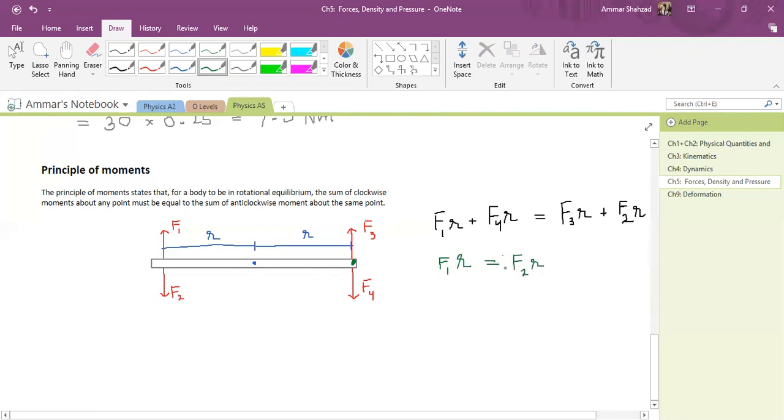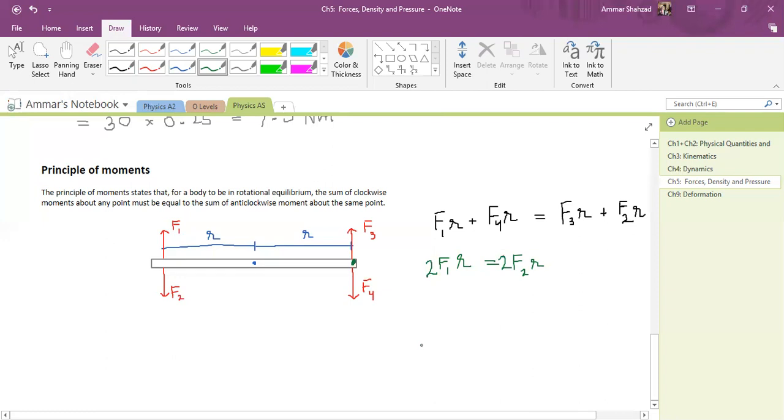Sorry, this will be multiplied by 2. Basically this distance is 2R, right? And this distance is 2R. So that will be my equation. As you can see, just by choosing a different point as my pivot, I can simplify the equations.